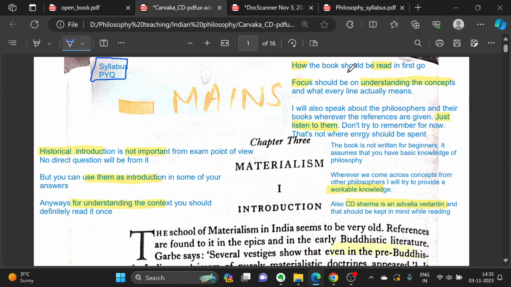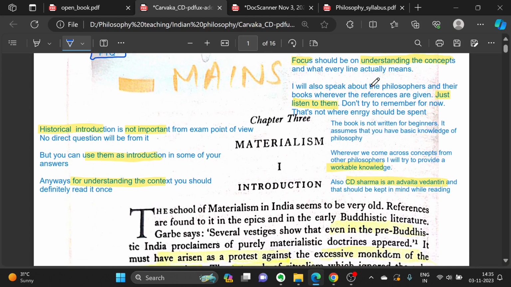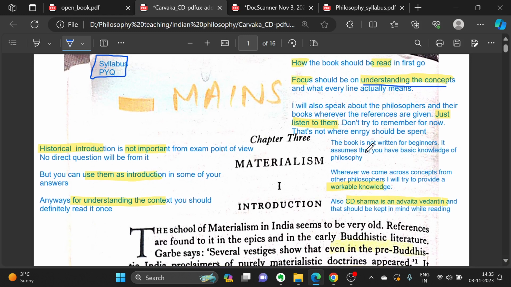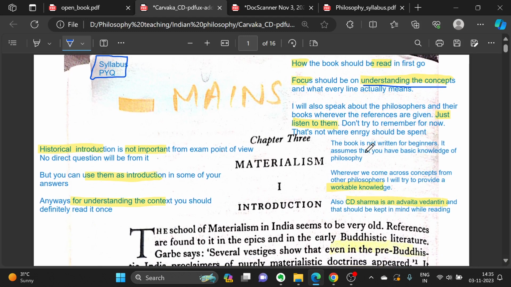So I first want to make it clear how you should be reading this book for the first time. You can read it for the first time by yourself, or you can follow what I am doing here. But for the first time, you should focus only on understanding the concepts. Don't try to remember anything in the first go. That is not going to help. Just understand the concepts, just understand what every line means, and see the PYQs, see the syllabus, try to match things, whether what is being asked in the PYQs is there in the book, and where it is given in the book.